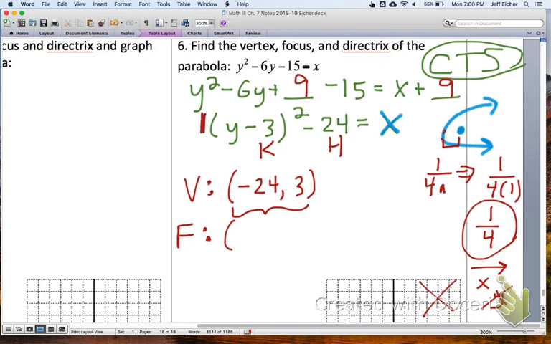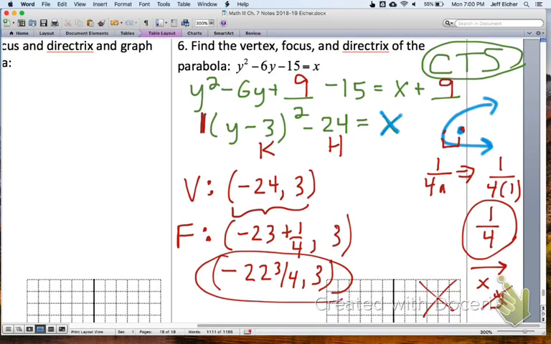The vertex is here, the focus is right there. So you'd have negative 24 plus 1/4, comma 3. That would be negative 23 3/4, comma 3, the coordinates of our focus, and there's our vertex.